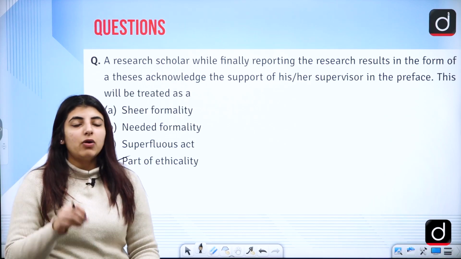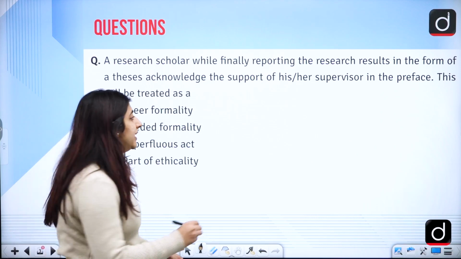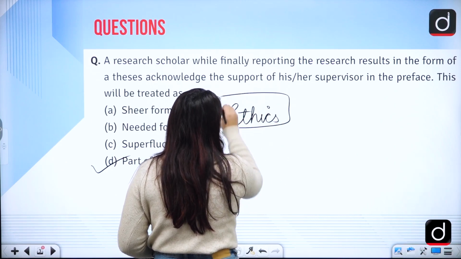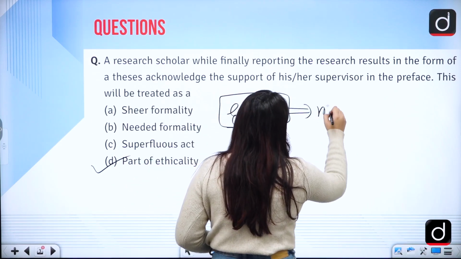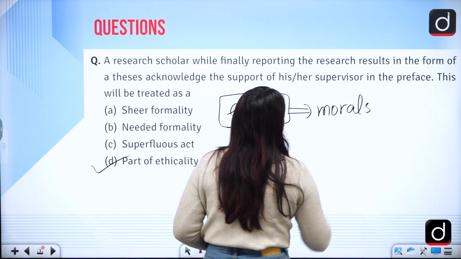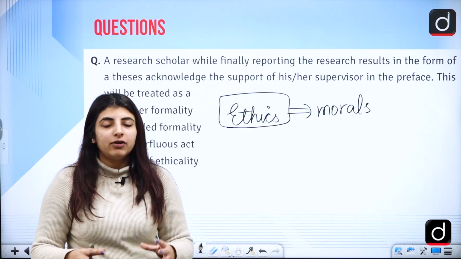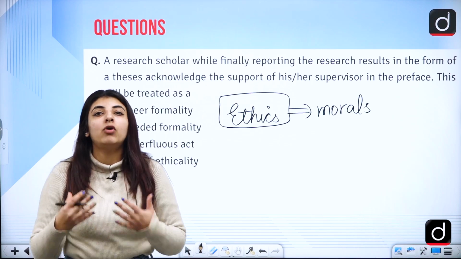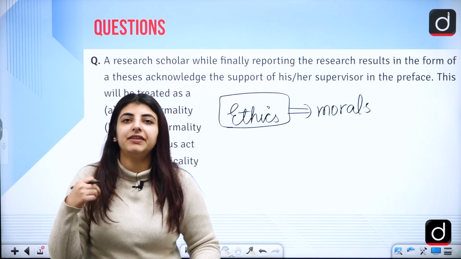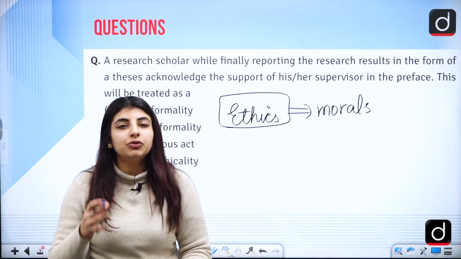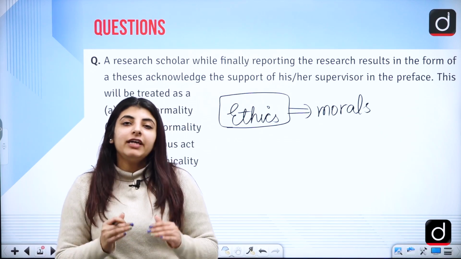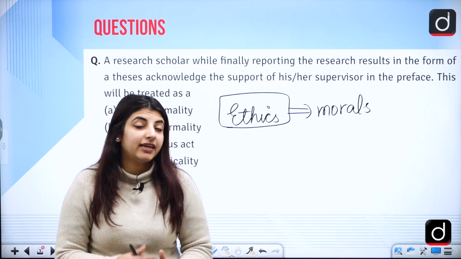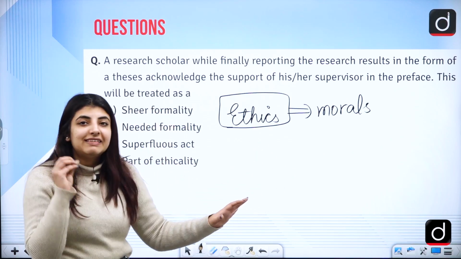Now, if we talk about research ethics, we are supposed to deal with certain things, right? What do we firstly mean by ethics? Ethics are related to moral behavior, morals, right? So first of all, if anyone wants to do research, even if we want to live a life, we want to follow certain morals, we want to know certain things are right, certain things are wrong. Same is the case with the person who is doing research. Whatever he is doing, whatever person he is citing, and wherever he is collecting the data from, should be done ethically.